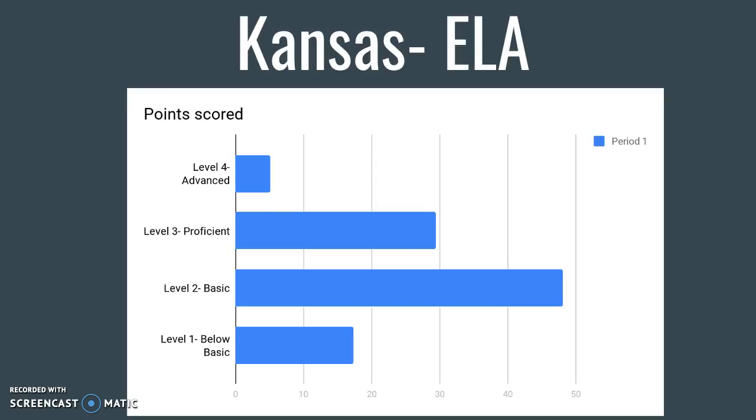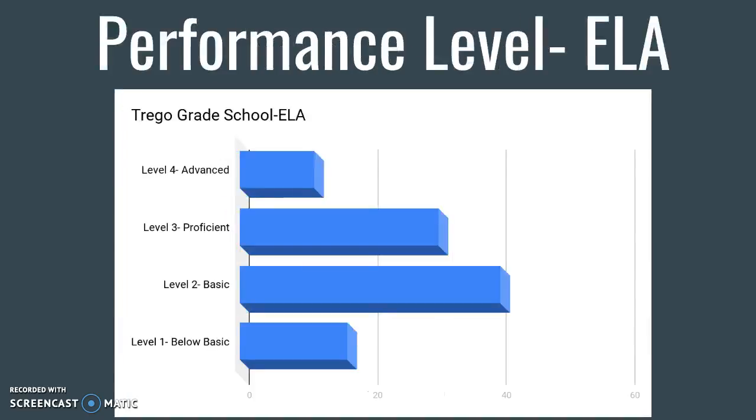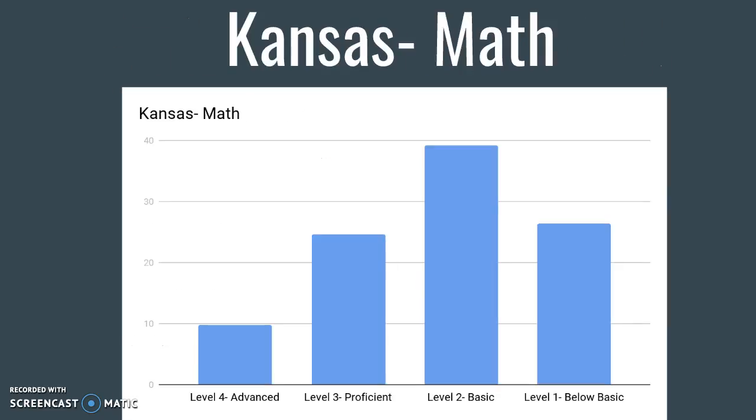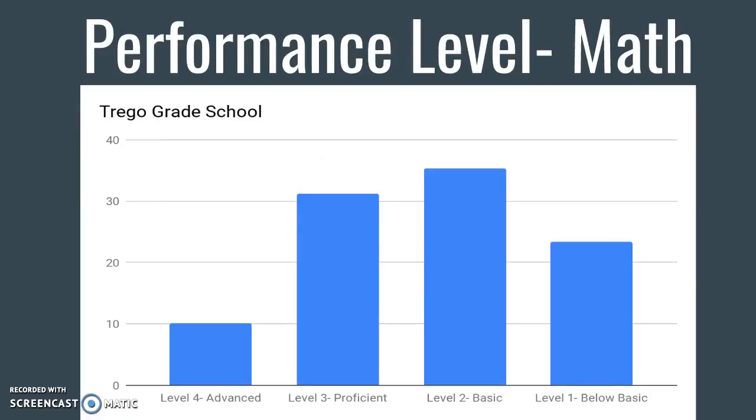So comparing to Kansas, I feel like as a school we are very close to where we need to be. And if anywhere, when we're looking at our areas of English language arts and math, we could compare those two just as a district to see maybe what our focus should be. Here we've got advanced at about 10, 12, and in math, it's not quite up to 10.